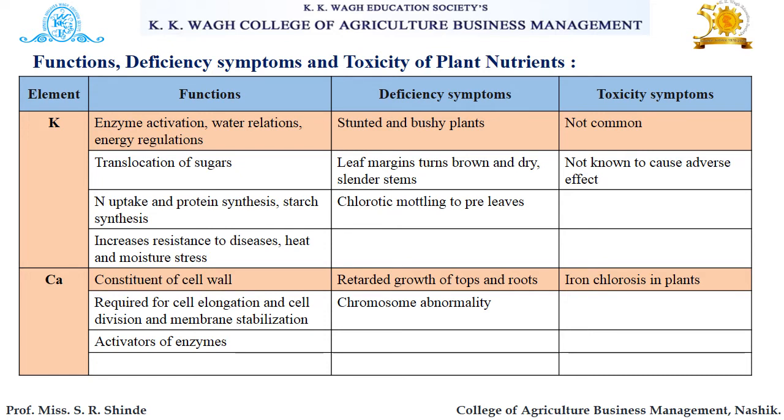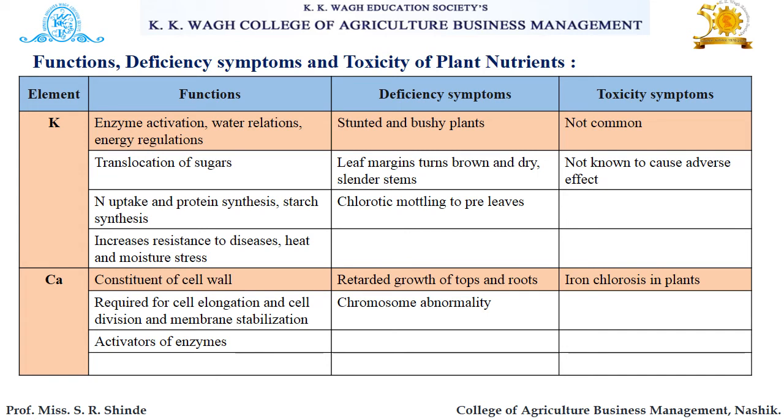Then it increases resistance to diseases and heat and moisture stress. Now, deficiency symptoms of potassium are like stunted and bushy plants, then leaf margins turning brown and dry slender stems. Chlorotic mottling of leaves is also one of the deficiency symptoms of potassium. Toxicity symptoms of potassium are not common and not known to cause adverse effects.